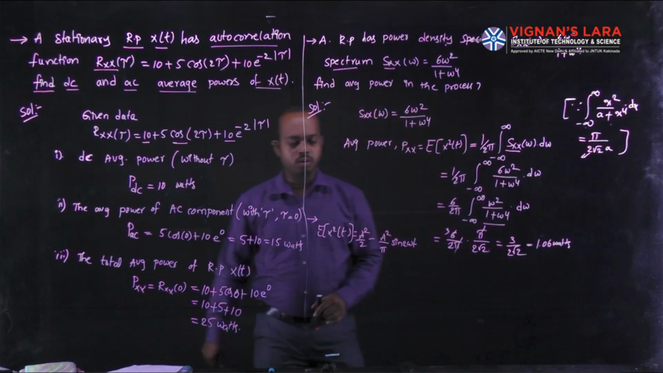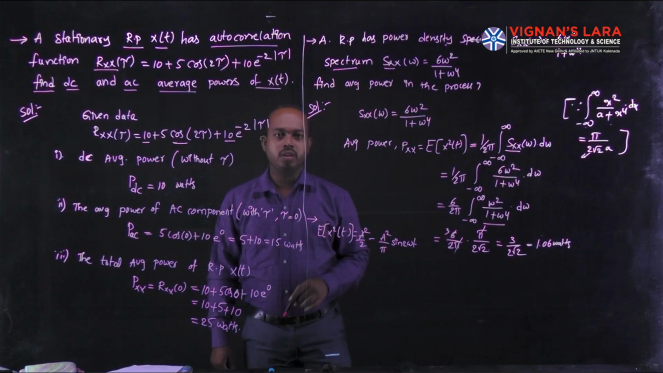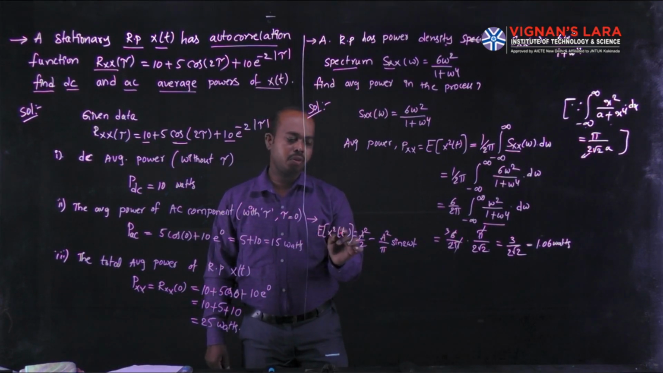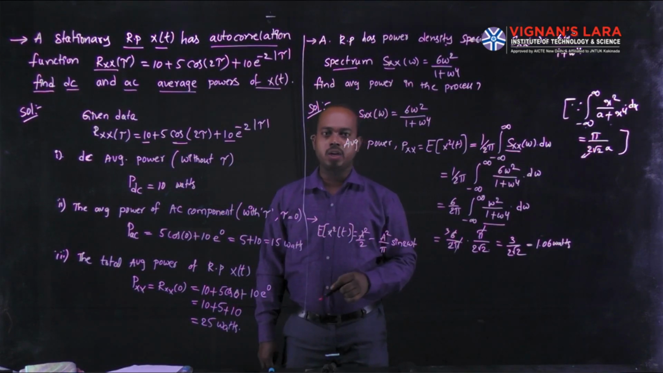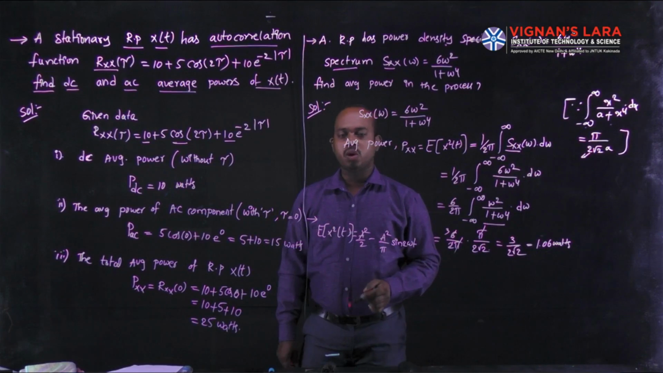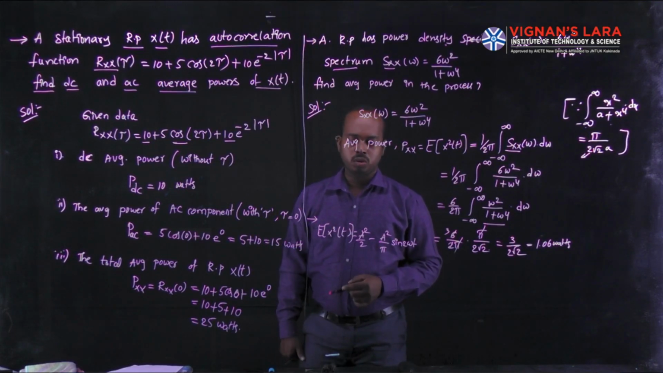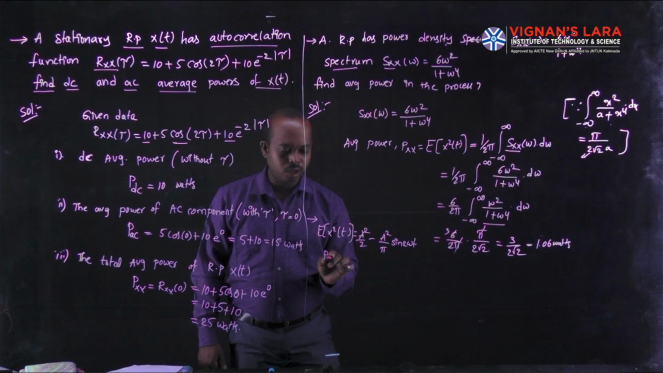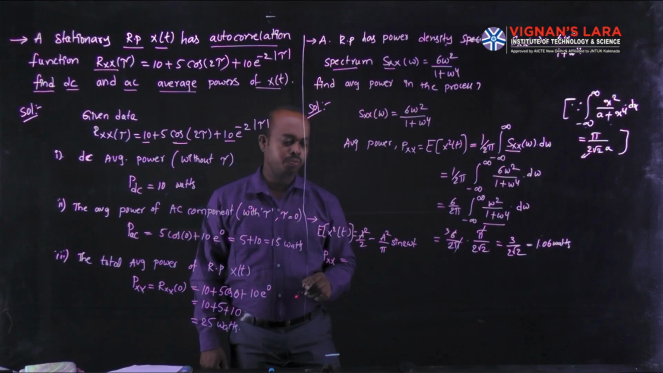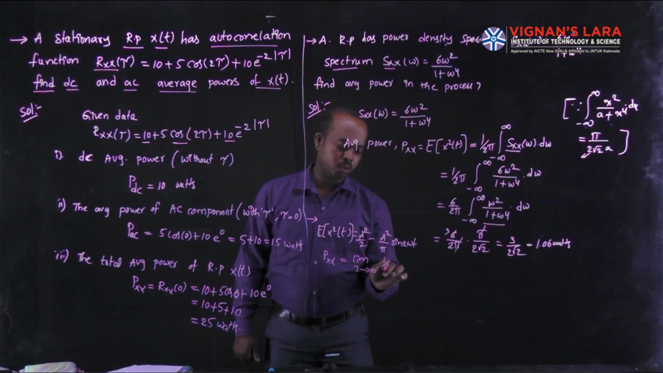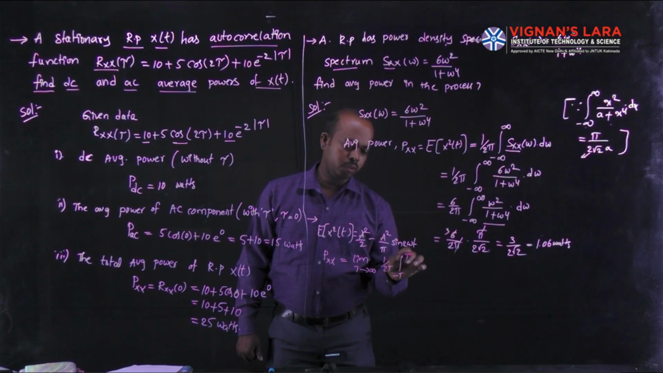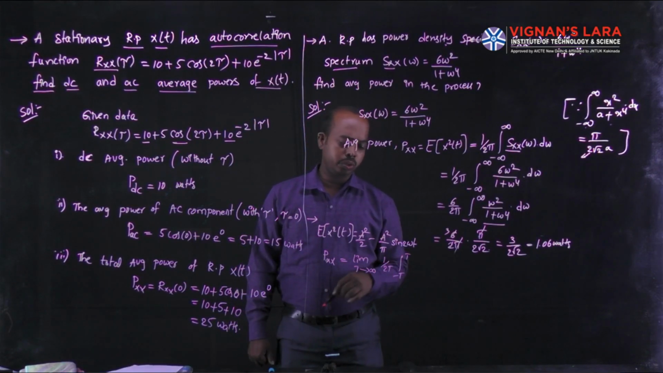See another example. In this example, the expectation of X square of t is given as a square by 2 minus a square by pi sine 2 omega t. Here it is asking for the time average power. The formula is Pxx equal to the limit as T tends to infinity of 1 by 2T integral from minus T to T. Whatever function we have, we have to substitute here.